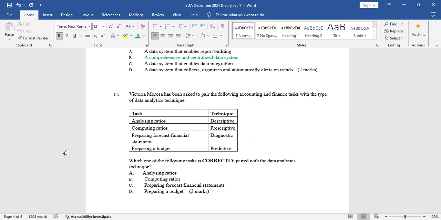Then budget preparation. Here there's a confusion. Preparing a budget is a descriptive analytics, while predictive analytics comes in where there's budget allocation. So now you can predict.